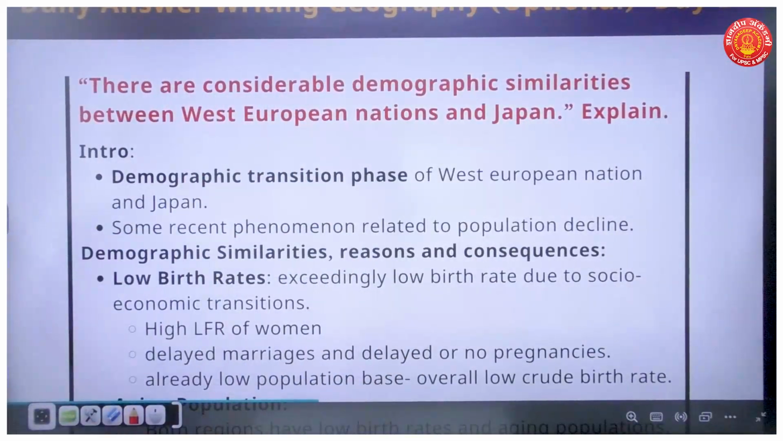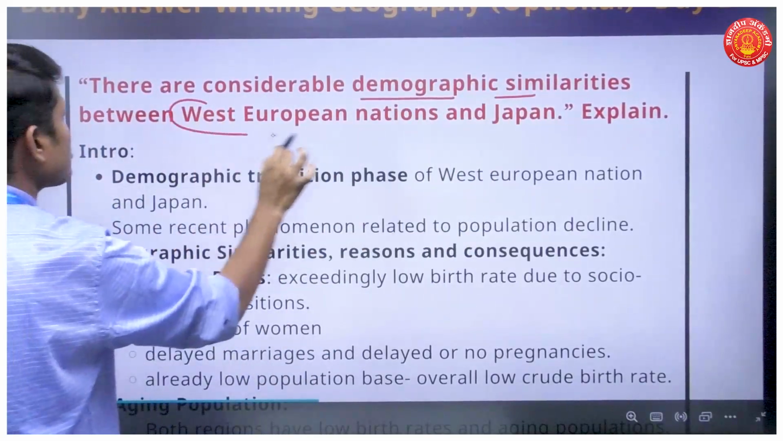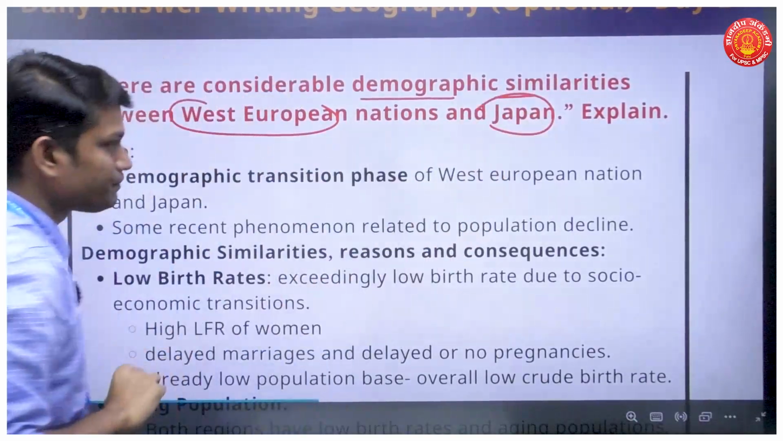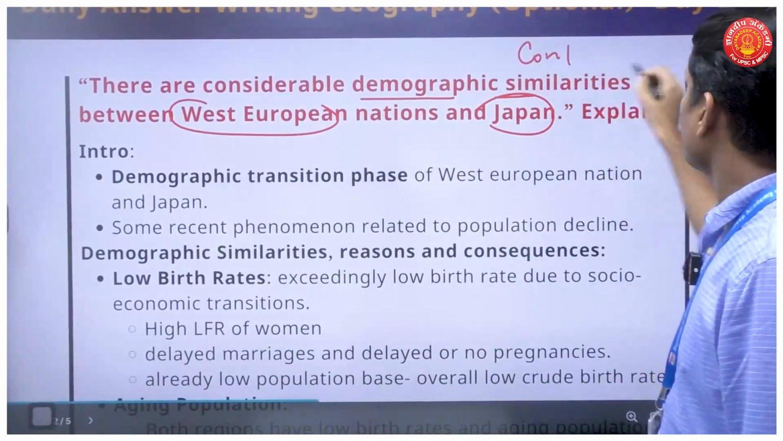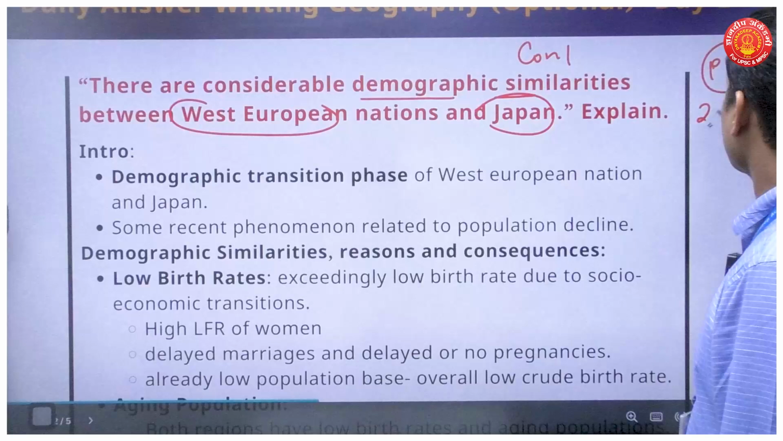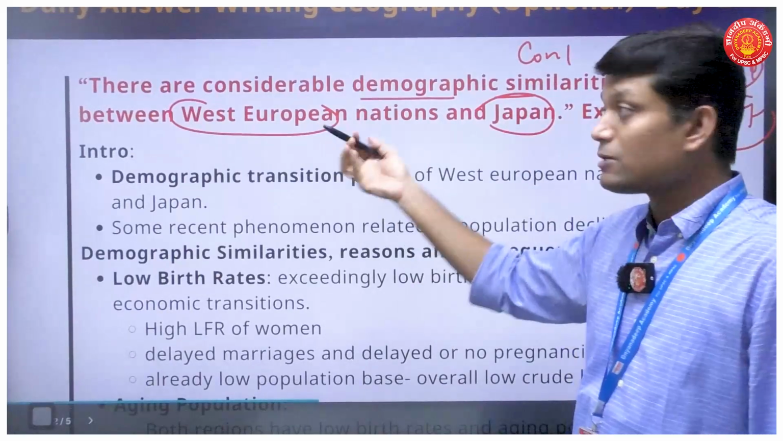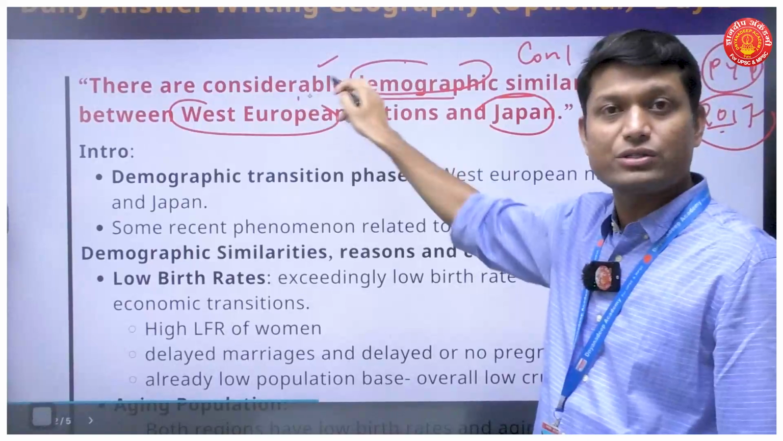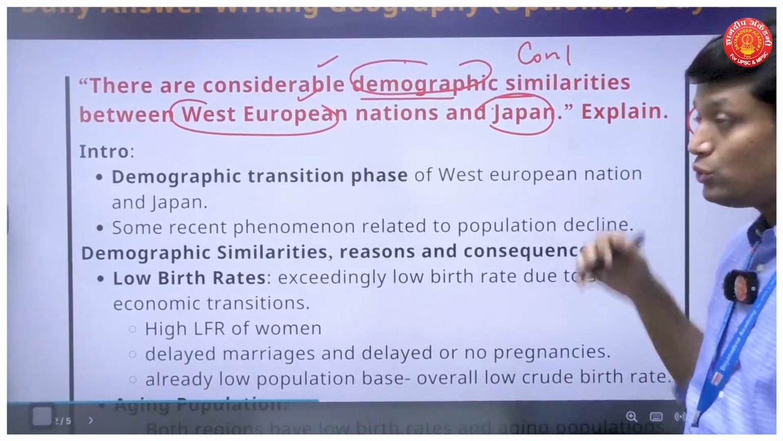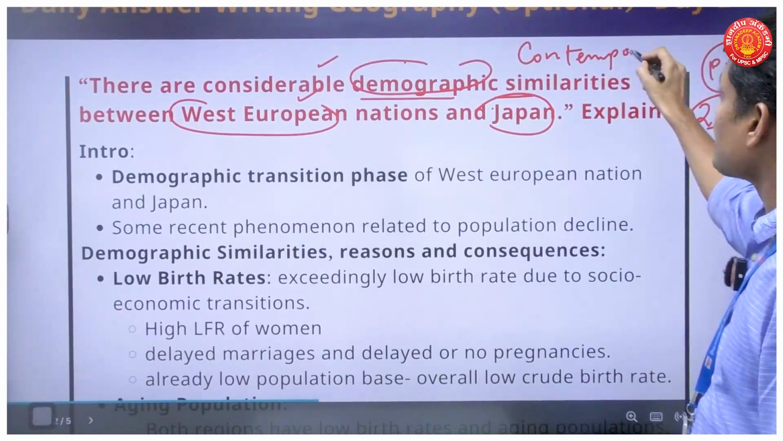Now this is the question where we are talking about there are considerable demographic similarities between West European nations and Japan, right? And time again, this is a contemporary issue, though this is a PYQ from somewhere around 2017 if I am not wrong. So if I go 7 years back, I had this particular debate of demographic situation of Western Europe and that of Japan, and even today I have the same discussion. So I will call this particular issue a contemporary issue.